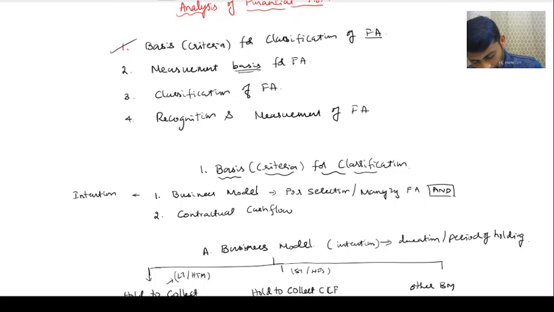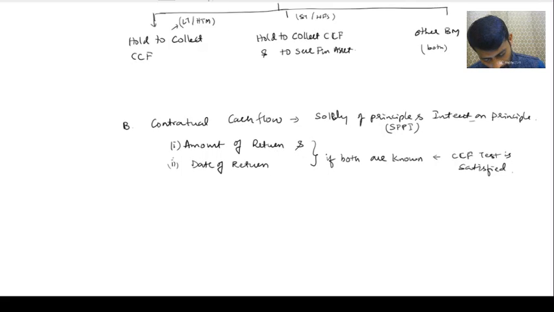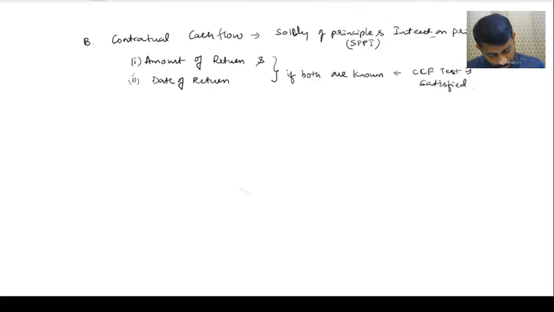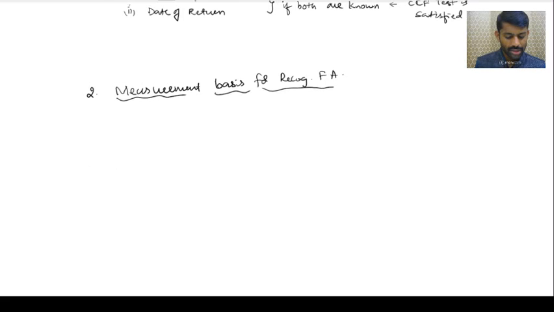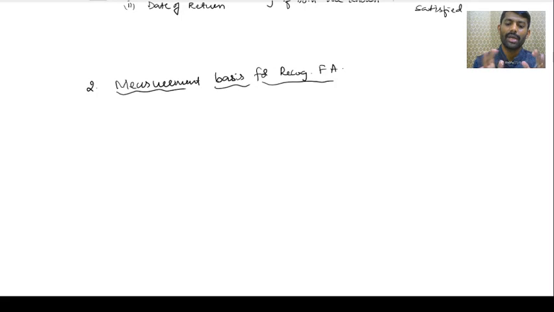Now let us go to the measurement base. Are you understanding how we are progressing in the syllabus? Now measurement basis for recognizing a financial asset. On what basis we have to recognize? If you come across an asset like PPE, initially it has to be measured at cost. Subsequently, cost or revaluation model, like that we said, correct? So like that, here also business criteria decides on what basis we have to recognize. That's what we are going to discuss.